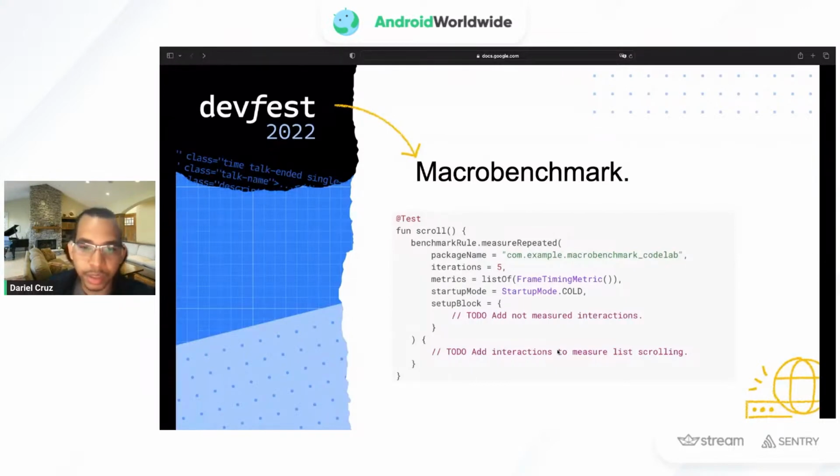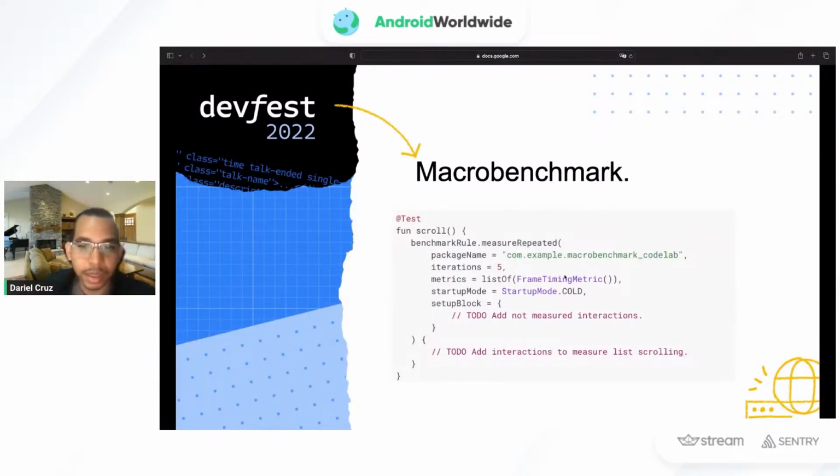So we use the benchmark rule, and we specify that we want to measure repeated, as it says, and then we have some parameters that we need to fill out. We have the package name for the application or the UI we want to test.